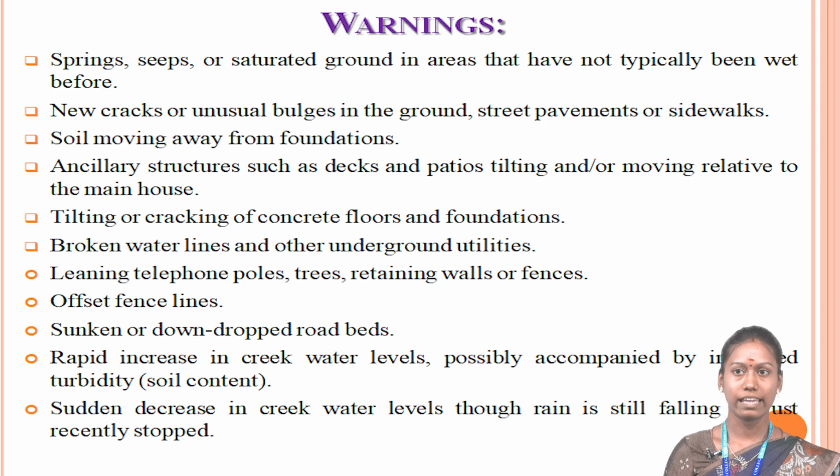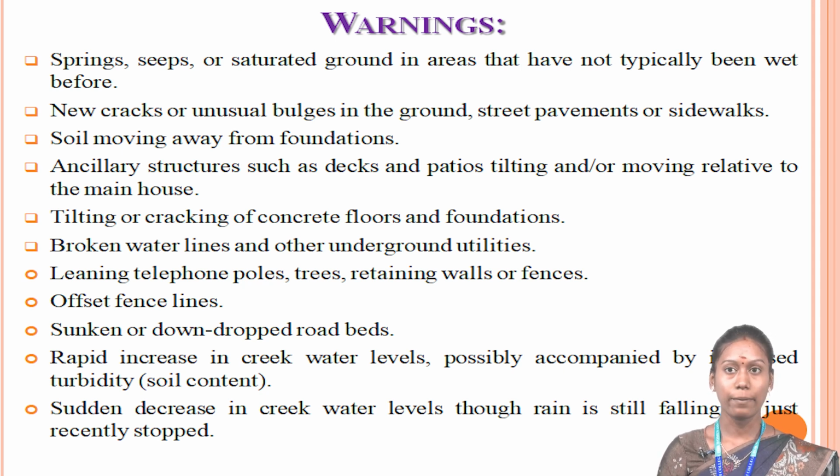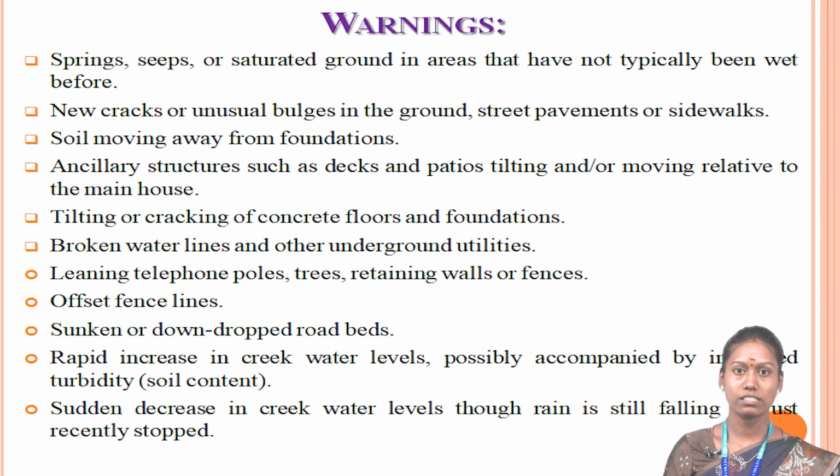Then tilting or cracking of concrete floors and foundations, broken water lines and other underground utilities, leaning telephone poles, trees, retaining walls or fences, offset fence lines, sunken or dropped roadbeds, rapid increase in creek water levels, possibly accompanied by increased turbidity, which is the soil content.